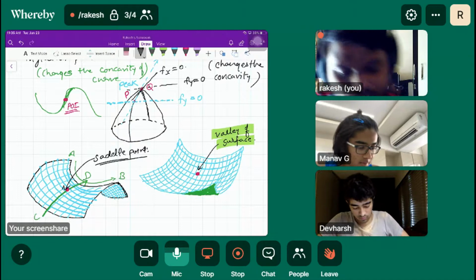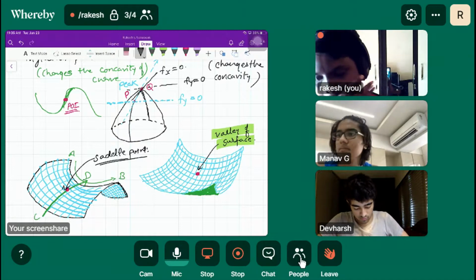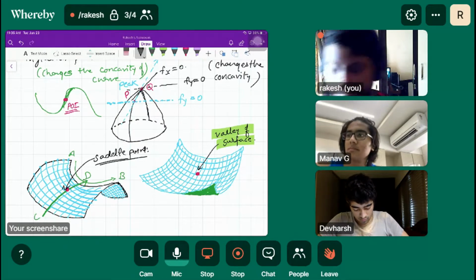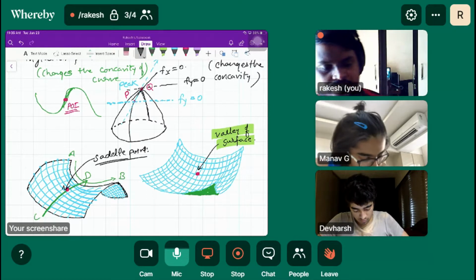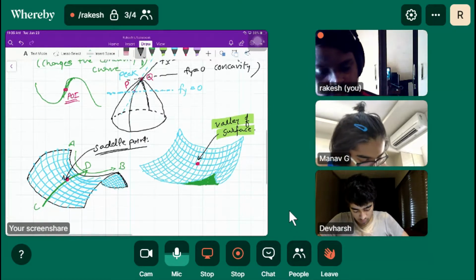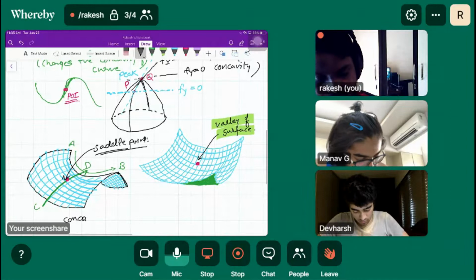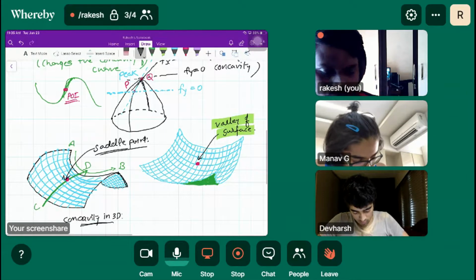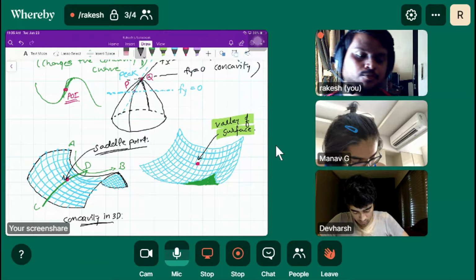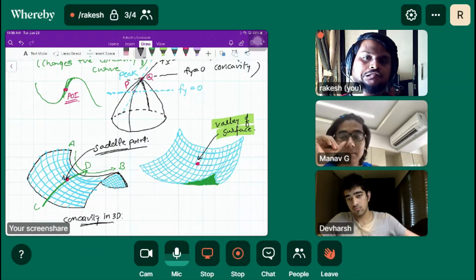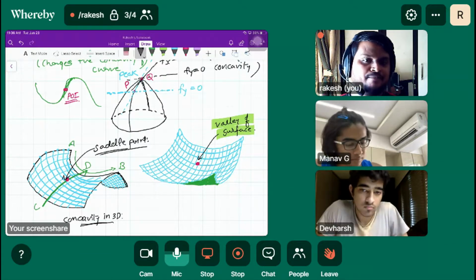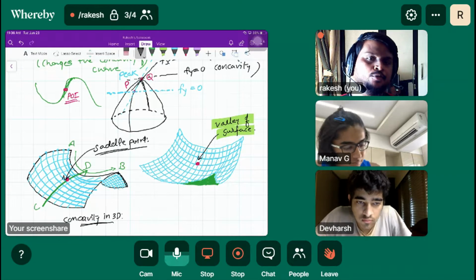Okay, so done. So this is basically how you write concavity in 3D. So can we say the saddle point is a point where the surface has maxima and minima both?